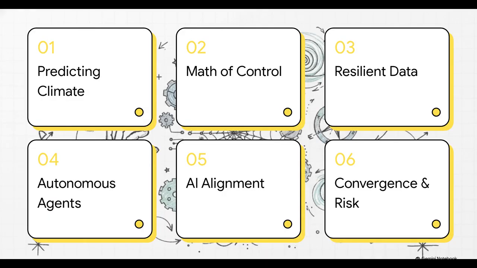So, here is our roadmap for today. 1. Predicting climate systems. 2. The mathematics of control. 3. Designing resilient data systems. 4. The rise of autonomous agents. 5. The AI alignment problem. And finally, 6. Instrumental convergence and risk.